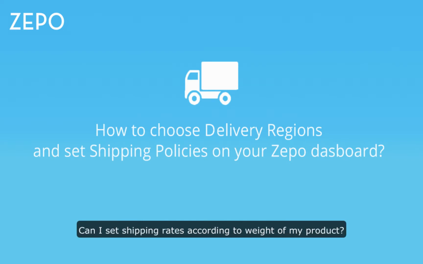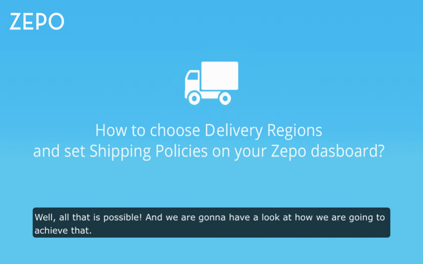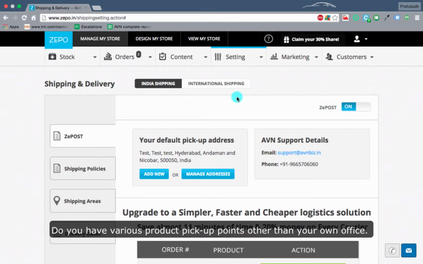Can I set shipping rates according to the weight of my product? What if I don't want to deliver to specific cities in India? Well, all that is possible, and we are going to have a look at how we are going to achieve that. Do you have various product pickup points other than your own office?